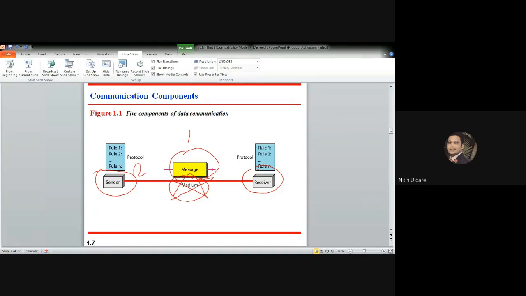Because the protocol of communication is not designed. The language of the person talking from the other end is not known to you. Even without protocol, we can establish a connection between two devices, but those two devices cannot communicate with each other. So that's all from the communication components.